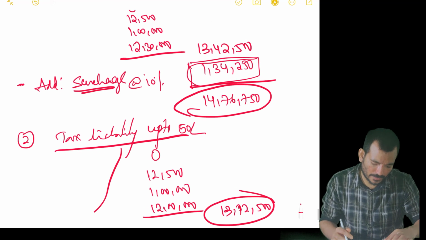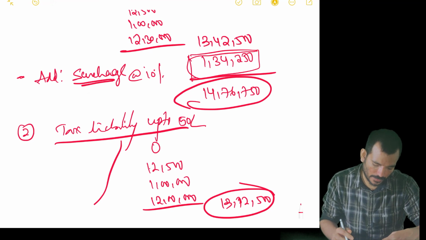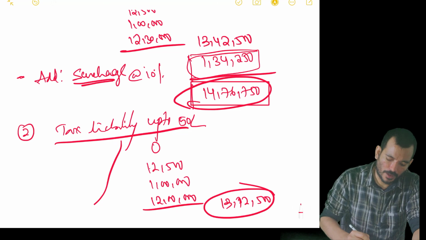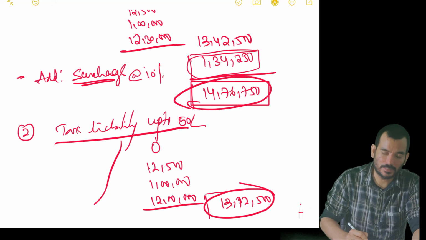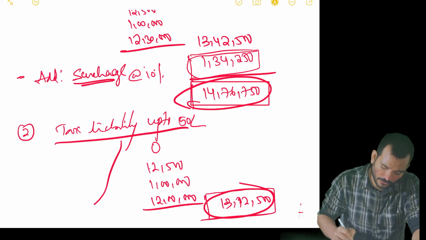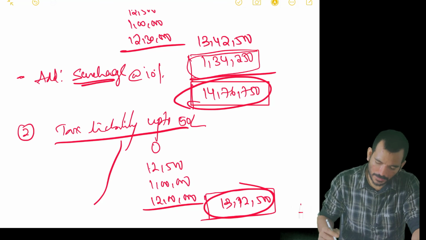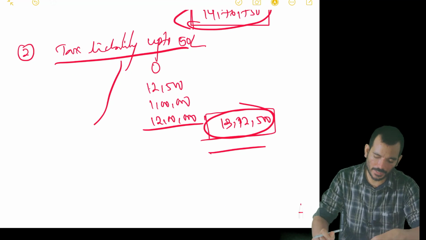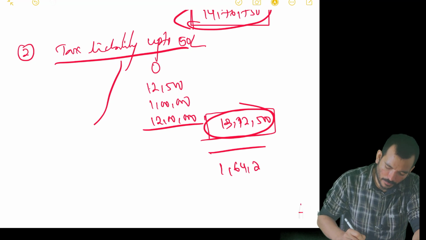So what my concern is, with 1 lakh of extra income, I was paying tax of 14,76,750. Without the effect of that 1 lakh extra income, I was paying only 13,12,500. So the difference is 1,64,250. I'm crying here, saying that I'm paying 1,64,250 extra.